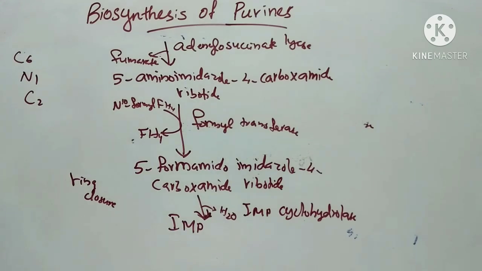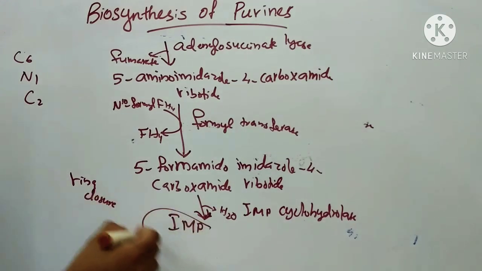So here this 5-formamidoimidazole 4-carboxamide ribotide undergoes a dehydrative ring closure by the elimination of one molecule of water. The reaction is catalyzed by the enzyme IMP cyclohydrolase and forms IMP, or inosinic acid. Hypoxanthine nucleotide, or inosinic acid, is the first purine that is synthesized in the body.